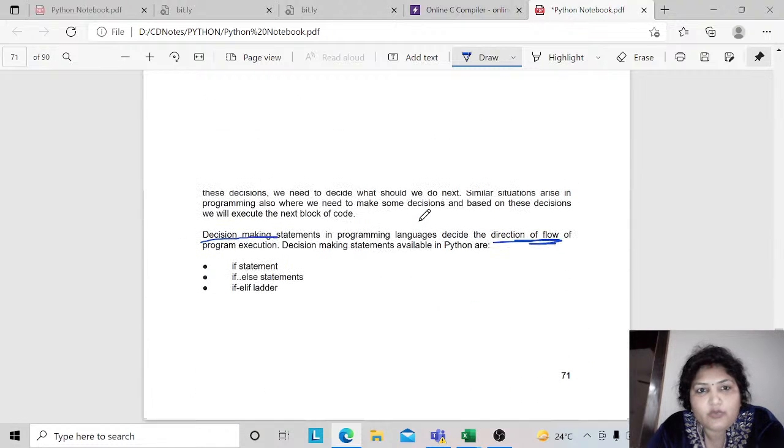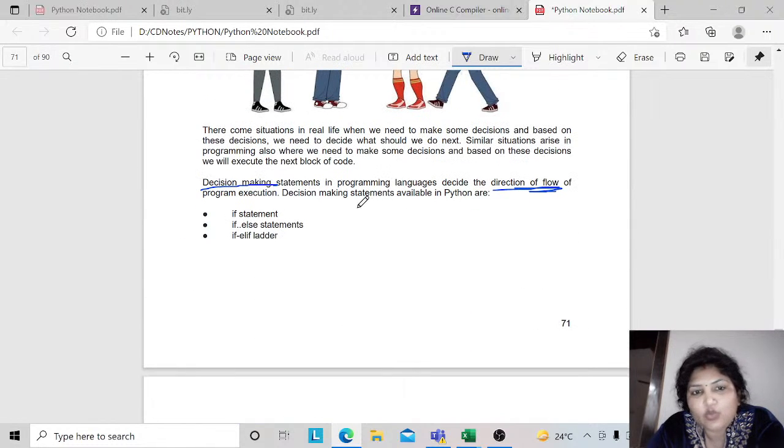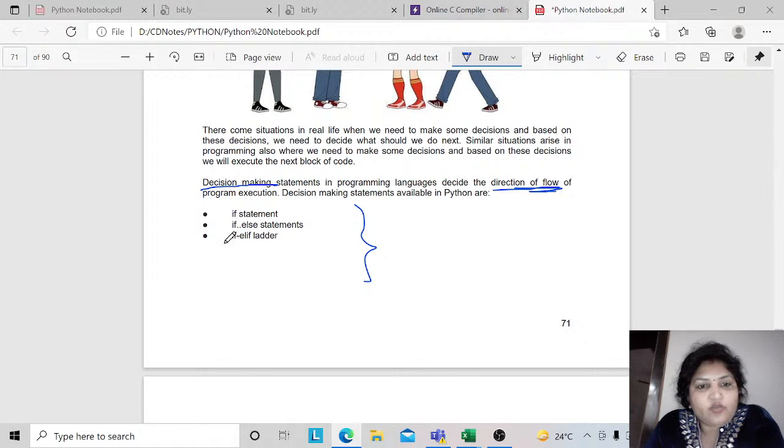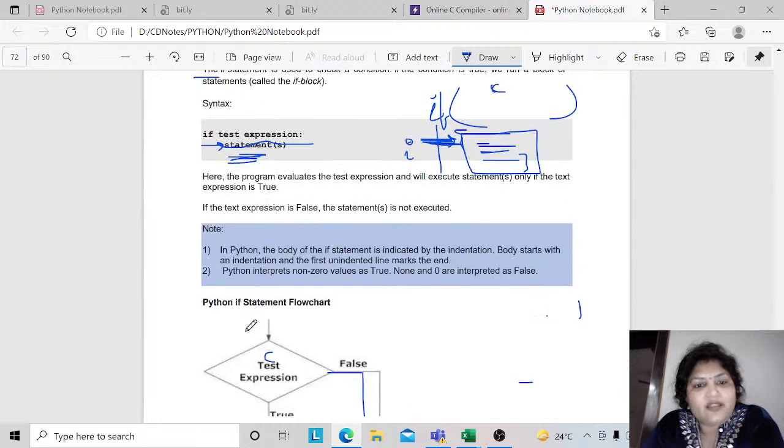I hope you have understood why we use if, elif and else statements in a program. Sometimes you want to have multiple conditions, and in that case you may use if elif ladder.